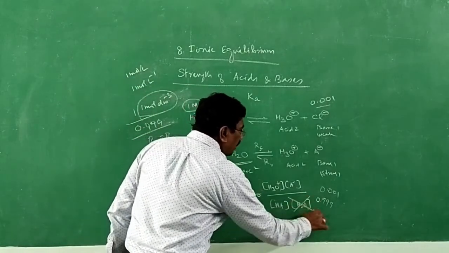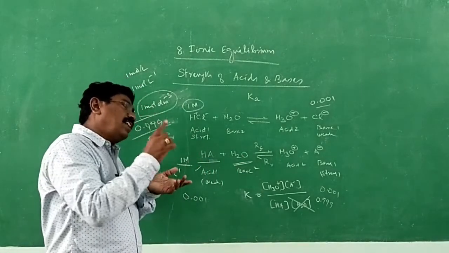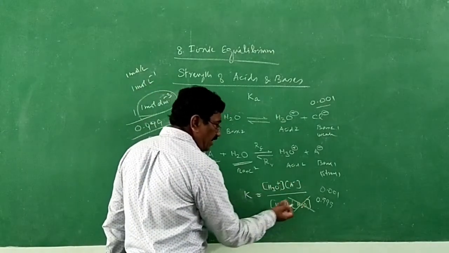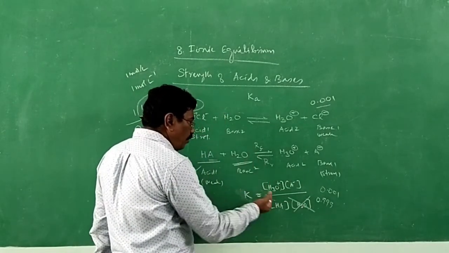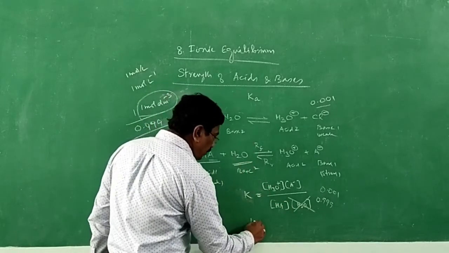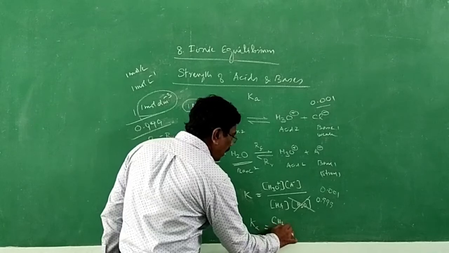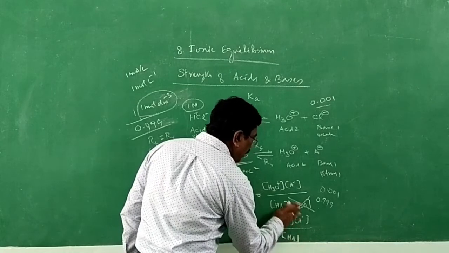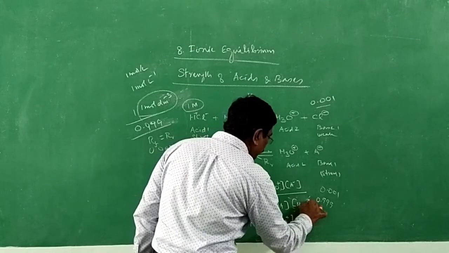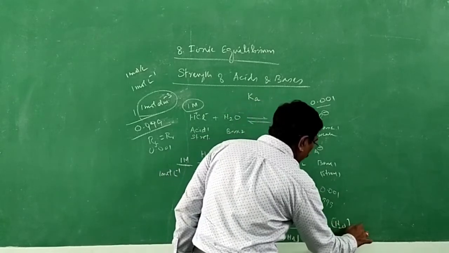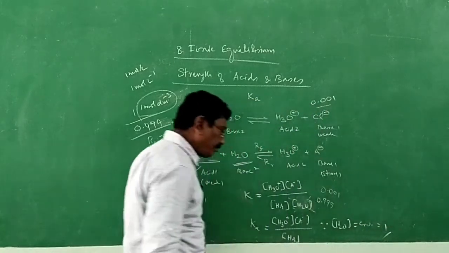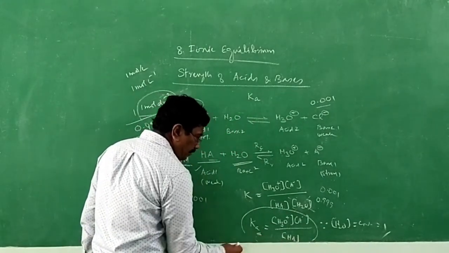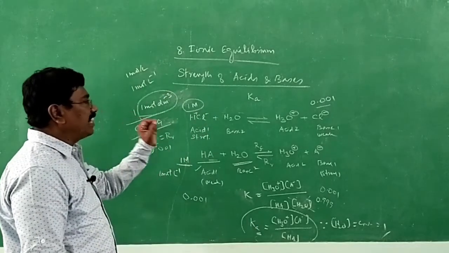The variation may not have any influence. The concentration after reaction also won't change much, and therefore it is considered a constant. Constant means unity, and therefore it is combined with this constant, so that the Ka value is given as hydronium ion into A minus divided by HA. Why? Because the concentration of water is constant, and it is considered as 1. Alright, this Ka, A is for acid, is the ionization constant of a weak acid.